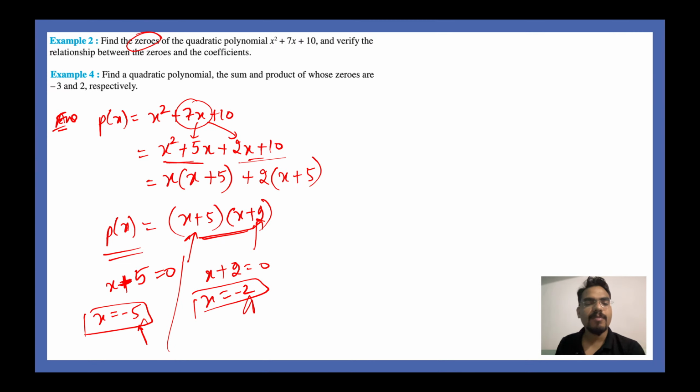That clearly means if you put minus 5 instead of x here, you will get the p of x value as 0. If you put minus 2 in this p of x, you will get it equal to 0. It's very easy. Want to have a try?